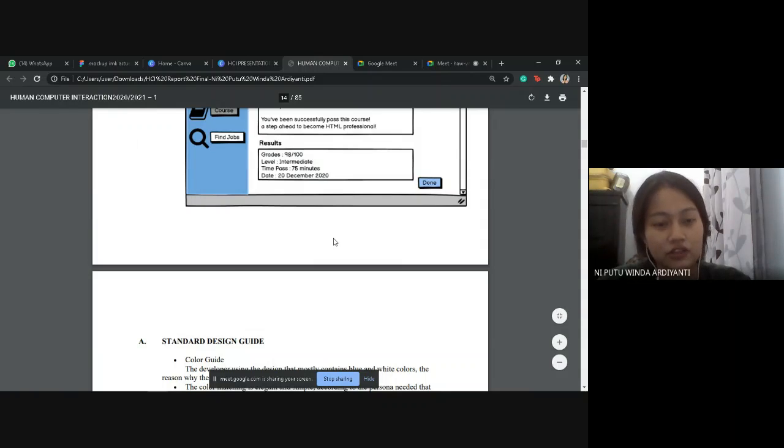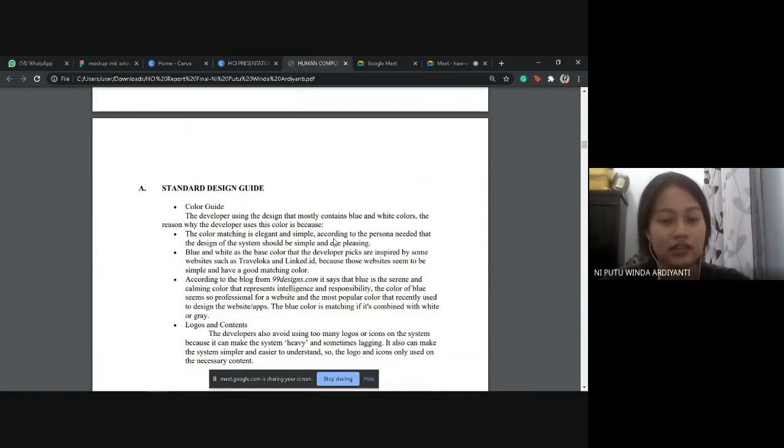After that, we also have the standard design guide. This is our first standard design guide, where for the color guide the developer uses a design that mostly contains blue and white colors.